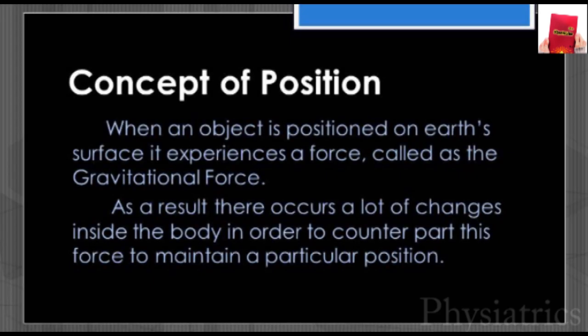Next is the concept of position. When an object is positioned on Earth's surface, it experiences a force called the gravitational force. As a result, there occur a lot of changes inside the body in order to counter this force to maintain a particular position.